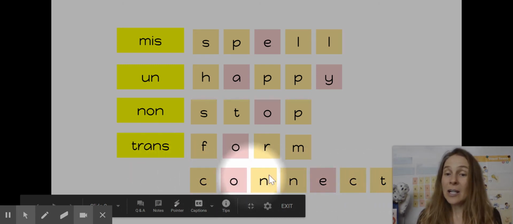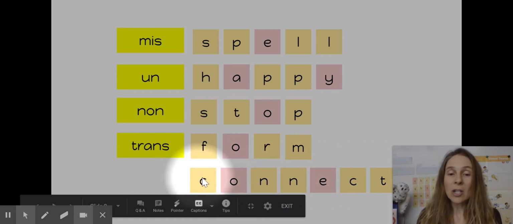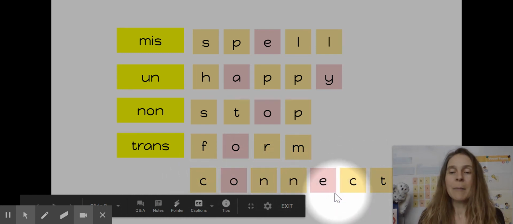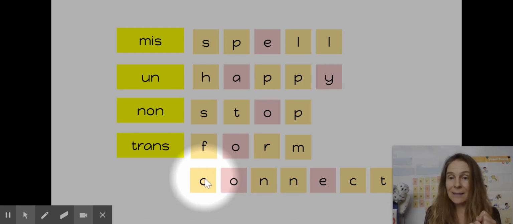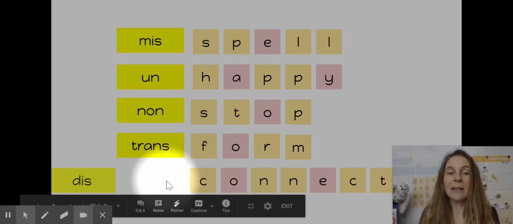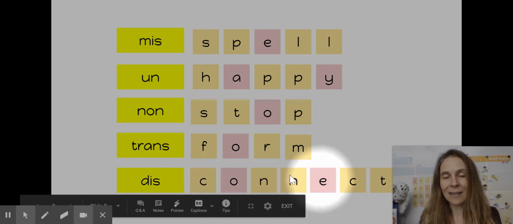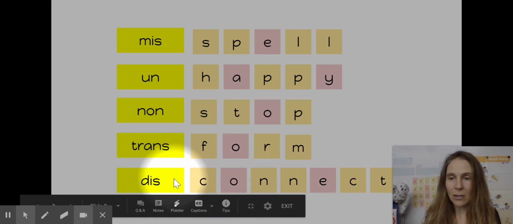Now let's do our last one. Connect. So if I connect my computer to the outlet, I'm going to be charging my computer, right? It's going to get battery. But if my little brother comes along and disconnects my computer from the outlet, my battery is going to die.